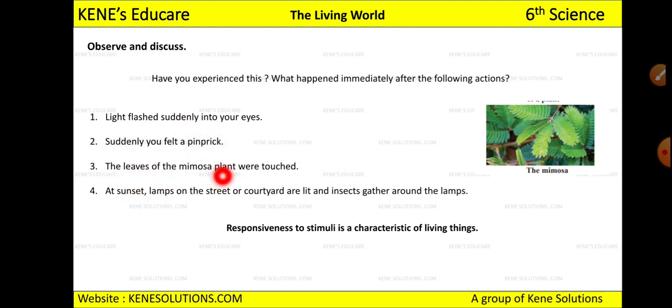And suddenly you felt a pinprick. The leaves of the mimosa plant were touched. This is the mimosa plant. When you touch the leaves of the plant, they will close. Then at sunset, lamps on the street or courtyard are lit and insects gather around the lamps. You might have seen that a lot of insects come around a light. These are the responsiveness to stimuli which are seen. If someone pinches you, you come to know that someone has pinched you. Someone touches you, you come to know. So this is what we call responsiveness to stimuli.